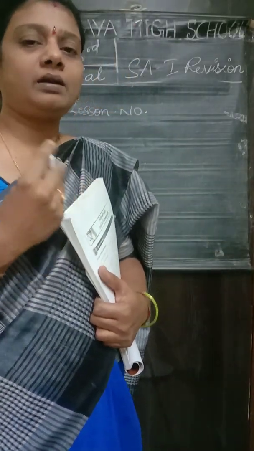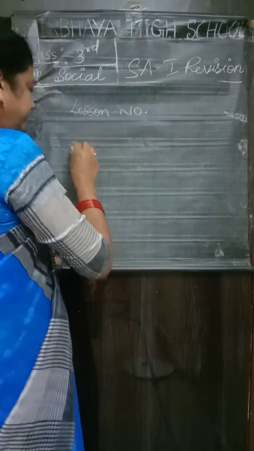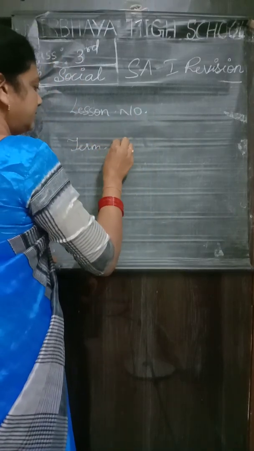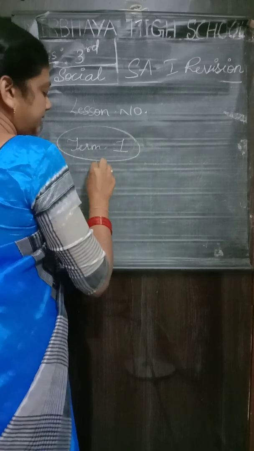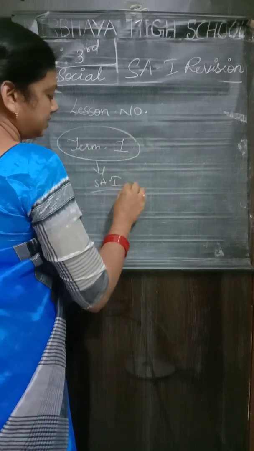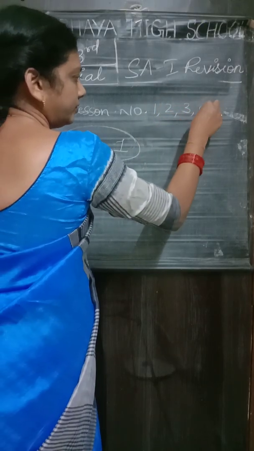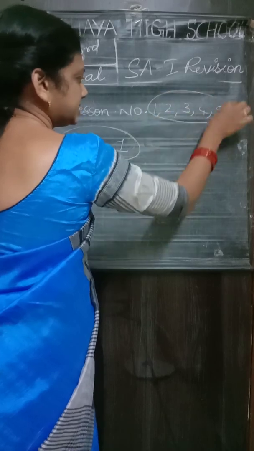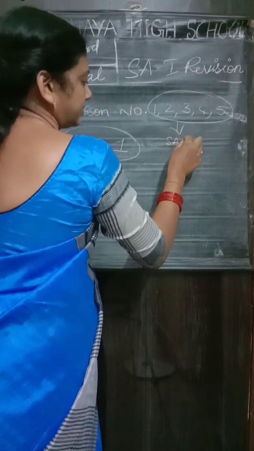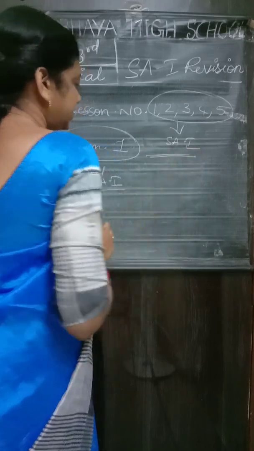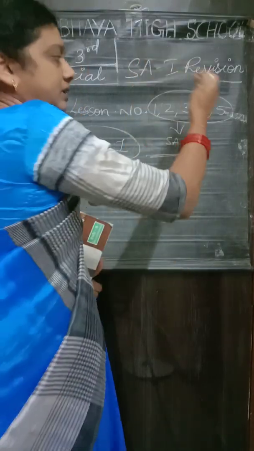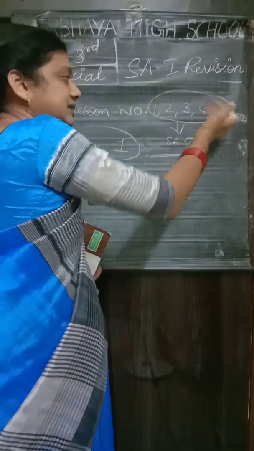Today our class is about the SA1 revision. The third class children, it is social. First of all, for our SA1 exam, there is a term book, term 1 full for our SA1. How many lessons? Lesson number 1, 2, 3, 4, 5. All the 5 lessons are there for our SA1. Shall we start our revision from the last lesson? That is the 5th lesson.